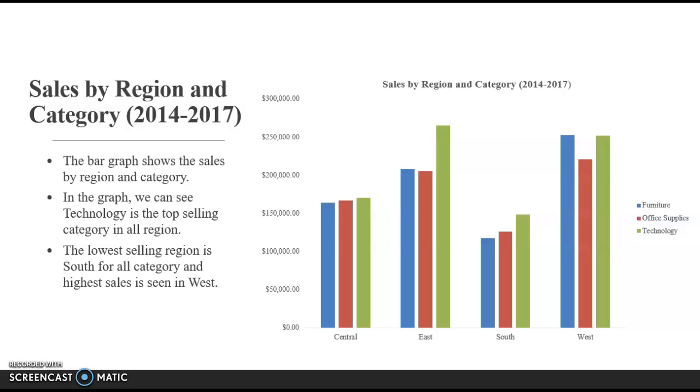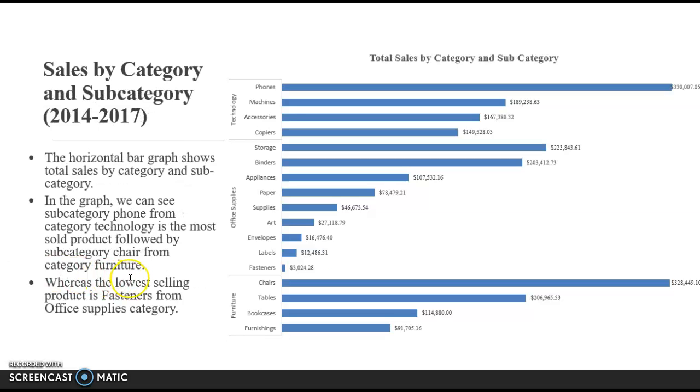And for the third one, I tried to find out total sales by category and subcategory. We can see from the horizontal bar that phones subcategory from technology category is the most selling subcategory, followed by chairs from category furniture, whereas least selling subcategory is fasteners from office supplies category.